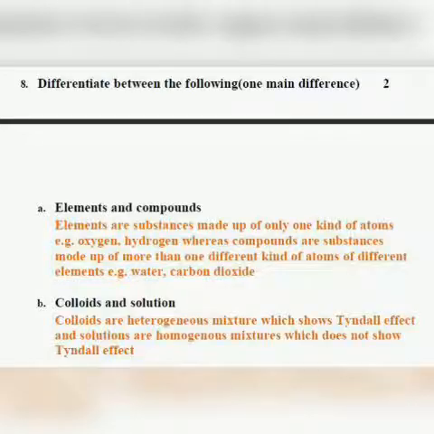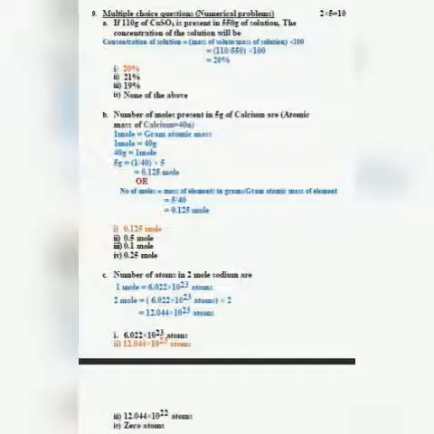Multiple choice questions, numerical problems. If 110 grams of copper sulfate is present in 550 grams of solution, the concentration of the solution will be, so you know the formula: the concentration of the solution is mass of solute divided by mass of solution into 100. So here mass of solute is 110 and mass of solution is 550. So you will get 20%.